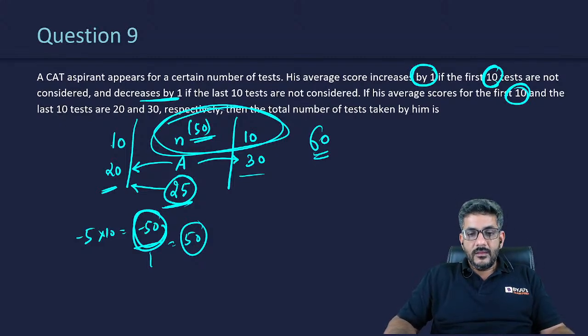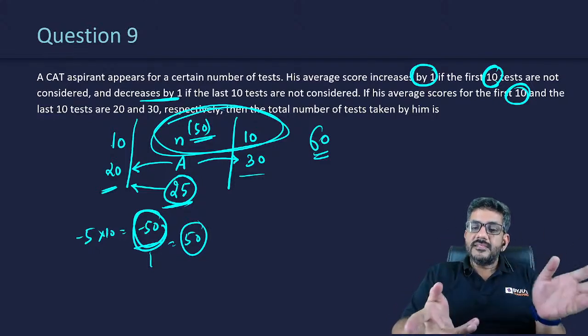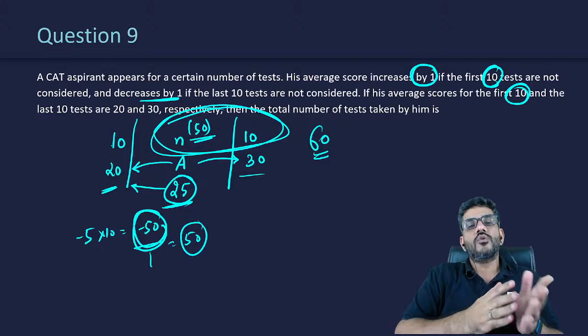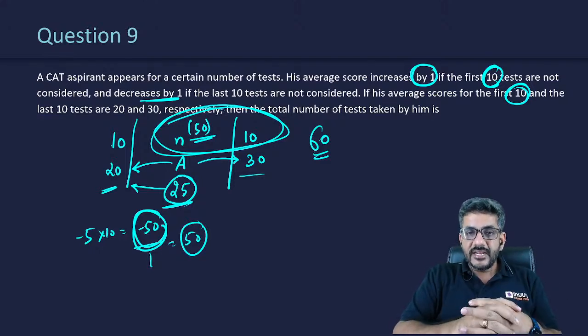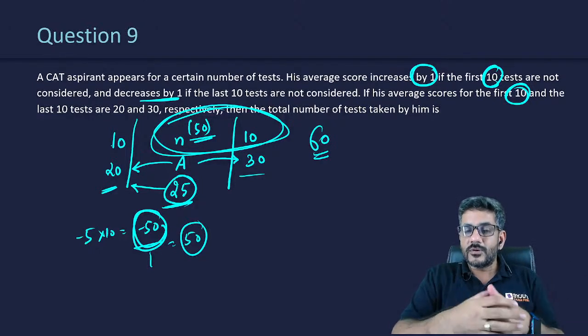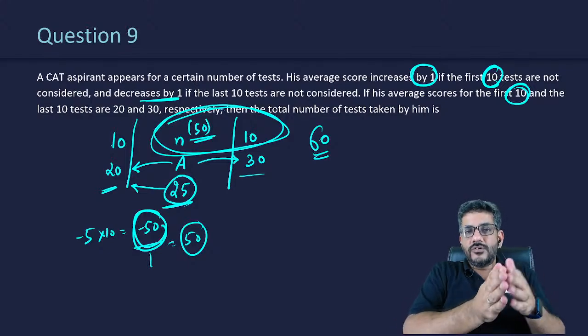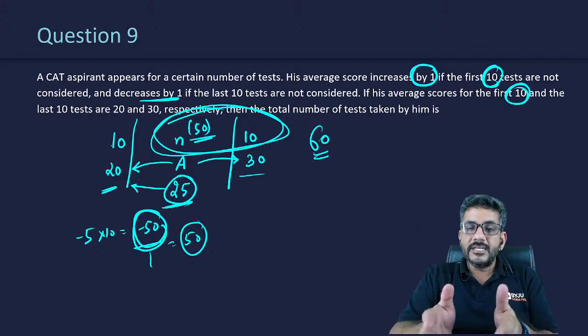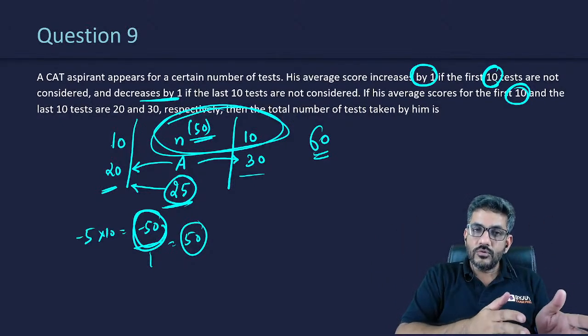Okay. So I hope you can understand that. If you haven't understood, please try it once again, because if you don't know the deviation method, this will not be understood. So please read the deviation method once again, and then you can probably understand it better. Otherwise, of course, we can't teach the method over here. That will take a long time. So please do read the deviation method, then do this question.